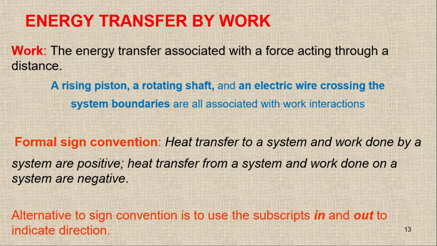So instead of using the formal sign convention, if you check whether heat is coming in or going out, or work is coming in or going out, then you can easily write the equation for the energy balance.